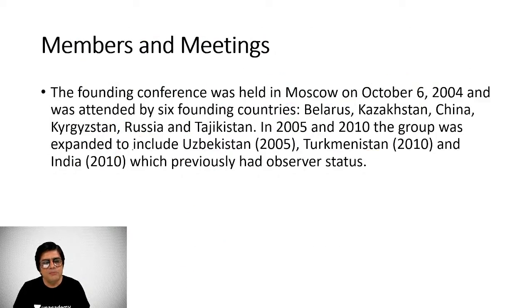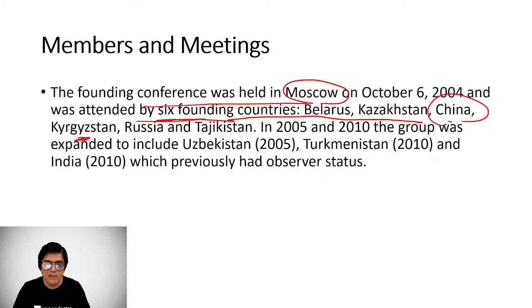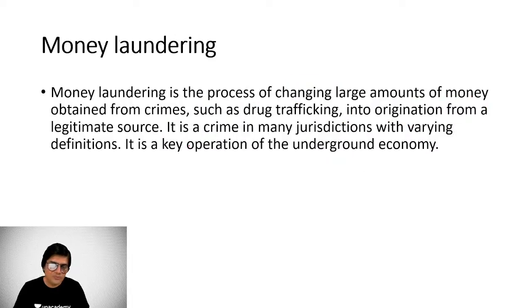So the members and meetings: the founding conference was held in Moscow, right? And then subsequently it was attended by 6 founding countries: Belarus, Kazakhstan, China. Please remember China is a part of it. Belarus, Kazakhstan, they were all erstwhile USSR republics, right? Russia, Tajikistan. So this is going to be a very important question this year, most likely.